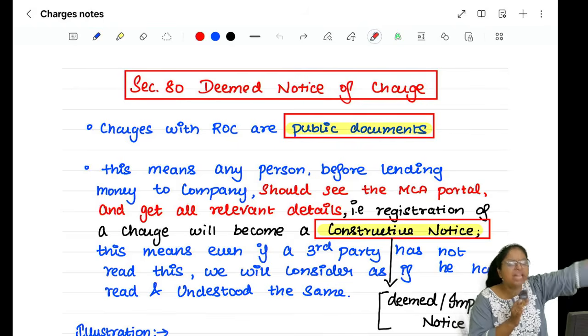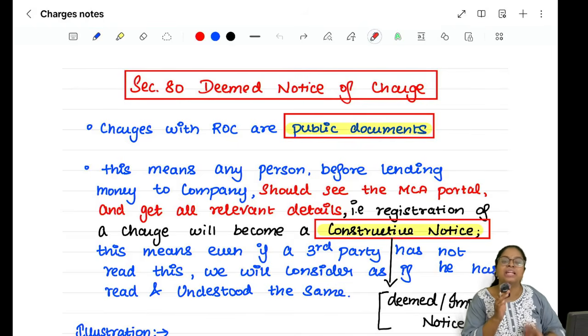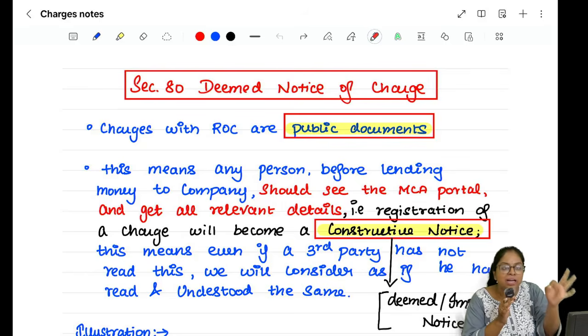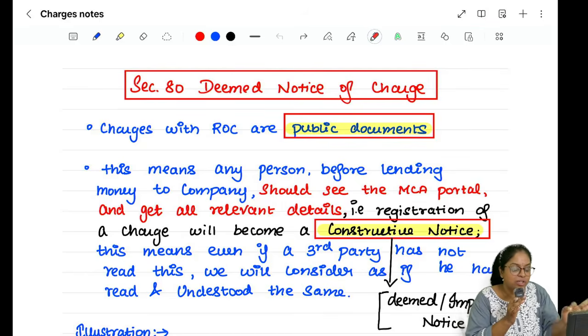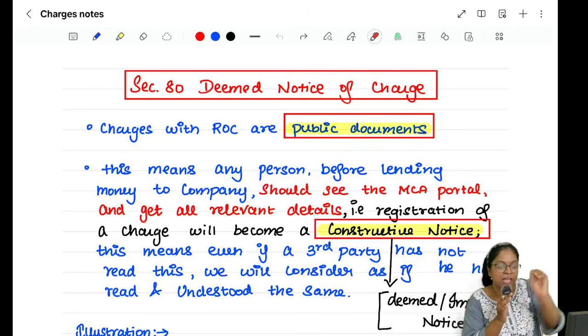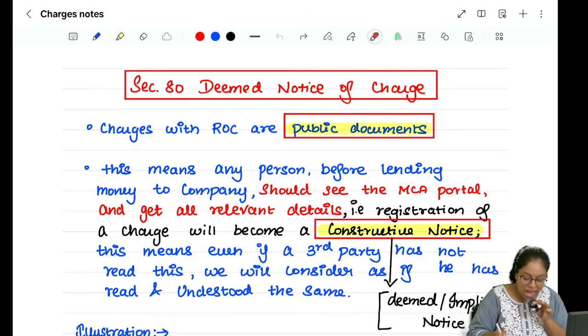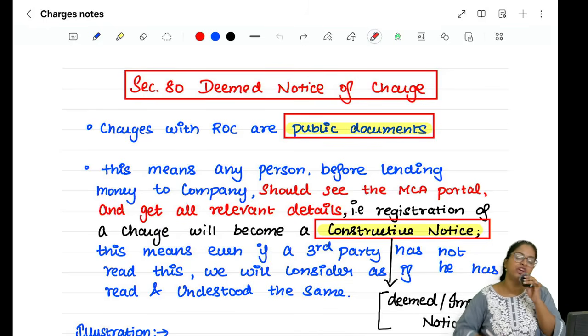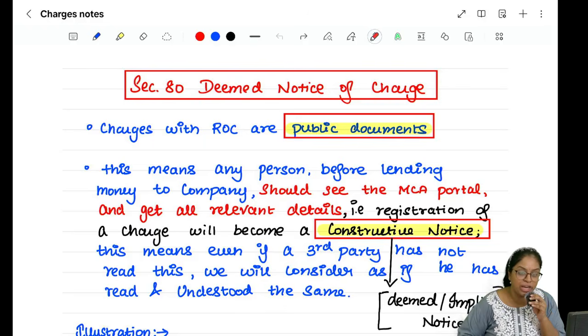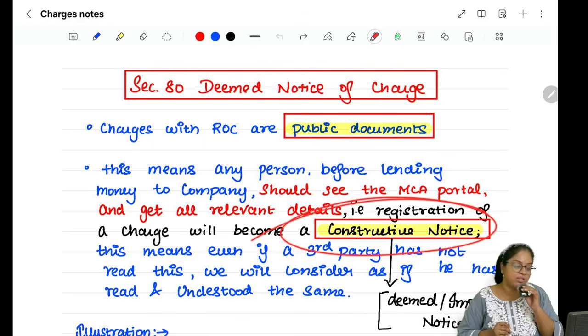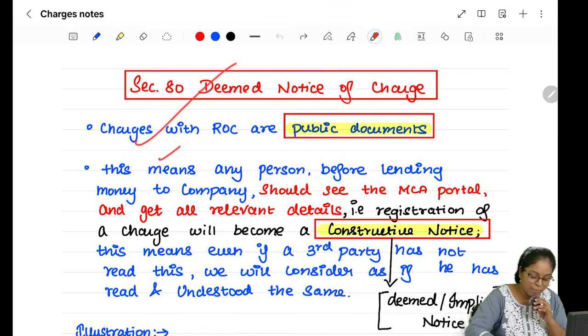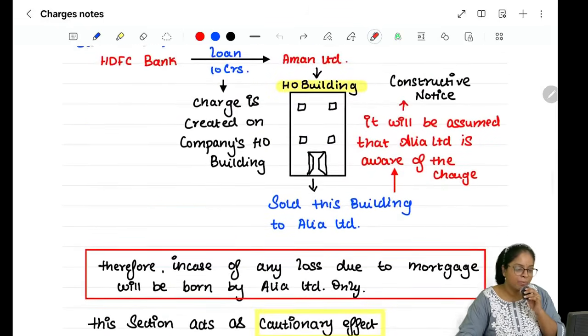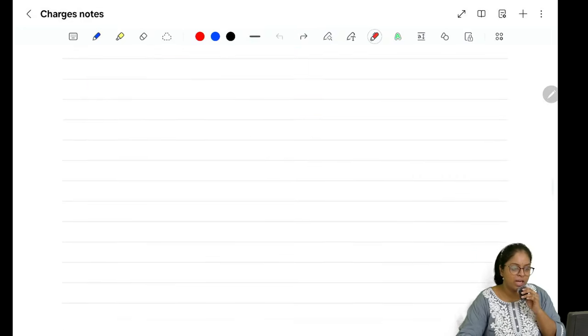The outsider should read the memorandum and then enter into a contract with the company. Similarly, registers, once you register the charges with the ROC, it becomes a public document. And it is the responsibility of the outsider to refer to this register before entering into any contract with the company, right? So it is considered to be a constructive notice, and that is section number 80. We also did a big fat illustration for this in the class, right?